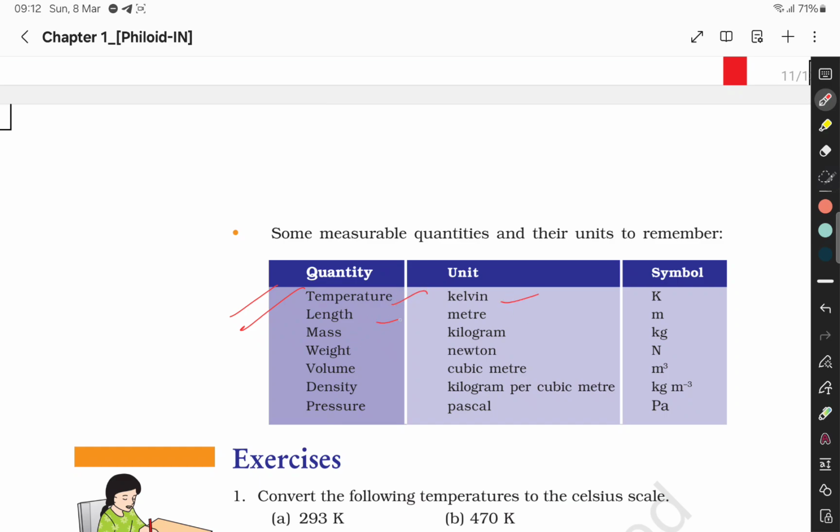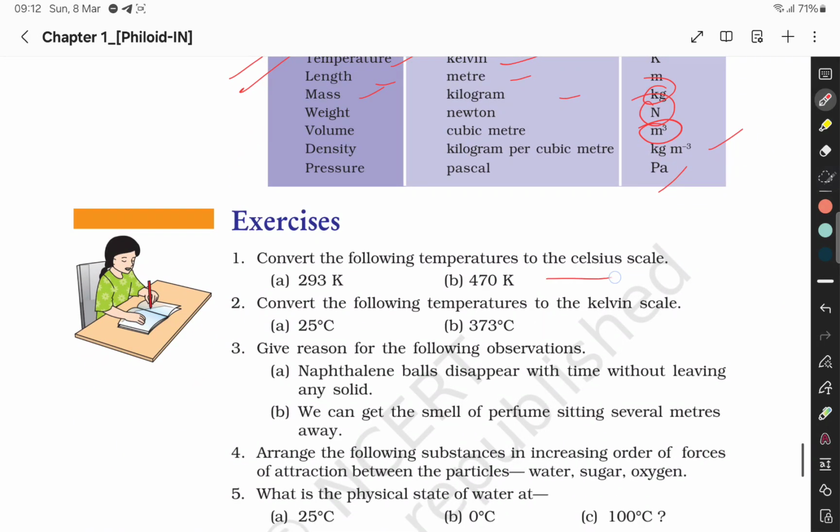These are some quantities and units. Temperature is Kelvin, length meter, mass kilogram kg, Newton, cubic meter m cube, kilogram per cubic meter, Pascal Pa. So we have the following question: 293 K, 470 K, convert the following to Celsius.